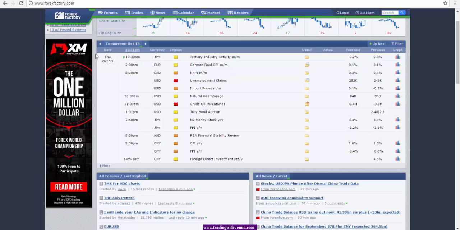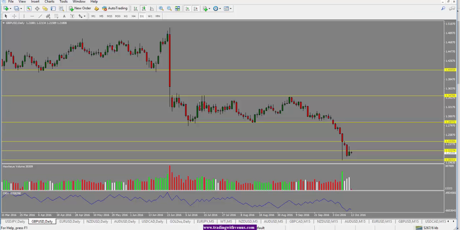Taking a look at the economic news for Thursday, October 13 here, we don't really have much in the London session. Going into the US session, major news items here are the unemployment data that's coming out and import prices. We also have crude oil inventories coming out for the US at 11 a.m. Eastern. That will have an impact on oil and as a result on dollar CAD as well. Let's move on to the charts here now.